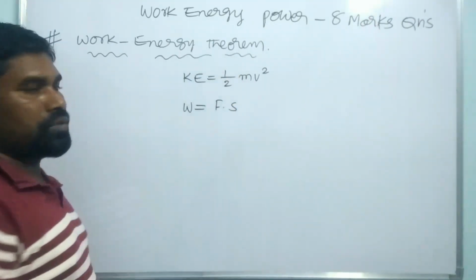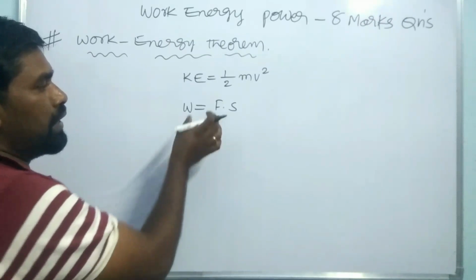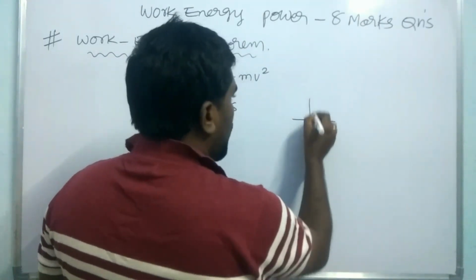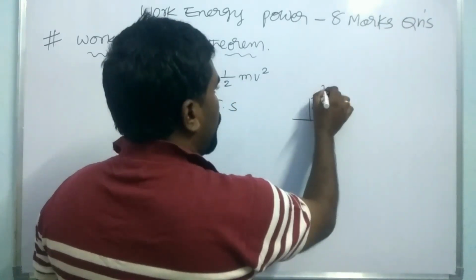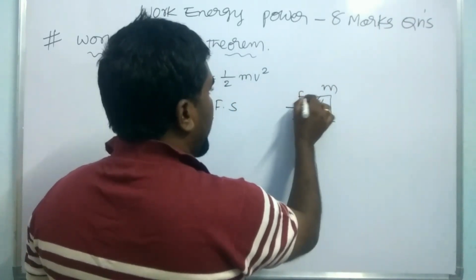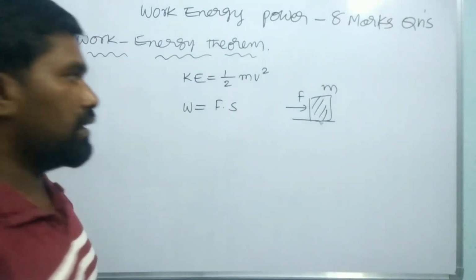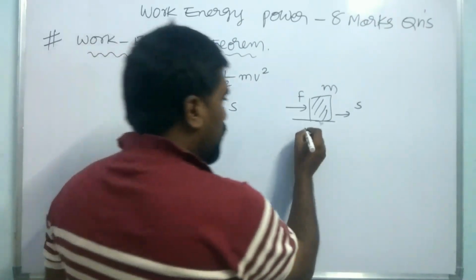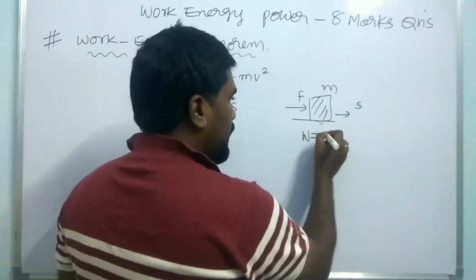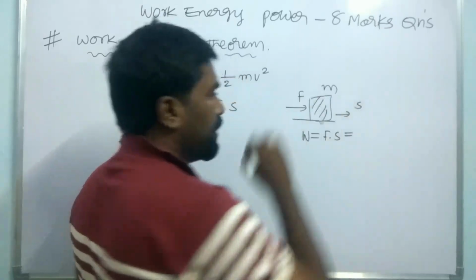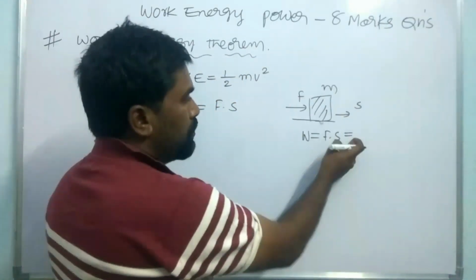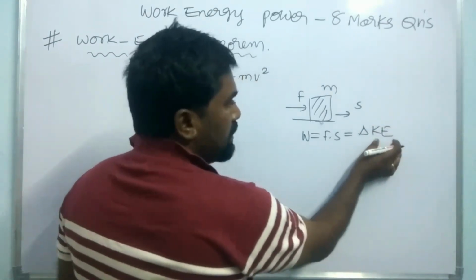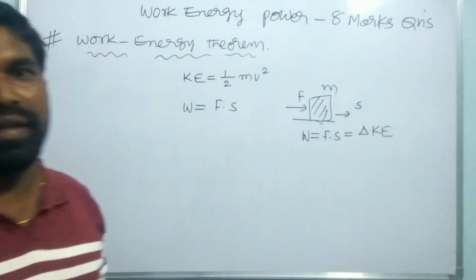So the work energy theorem says that whenever a constant external force acts on a body having the mass m, it will be displaced some distance. Now the work done here is F dot S. This work done should be equal to the change in its kinetic energy, delta KE. KE is the kinetic energy, delta is the change in kinetic energy.